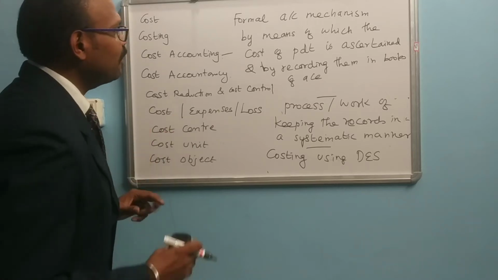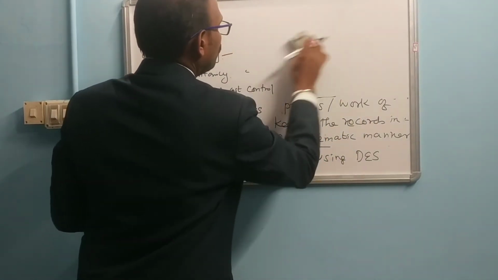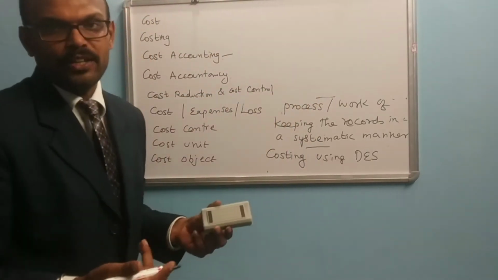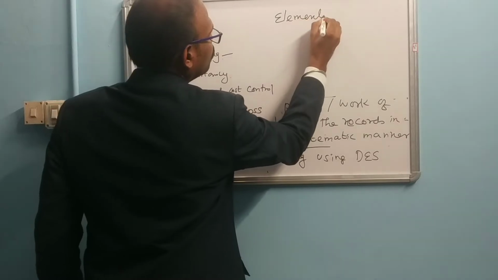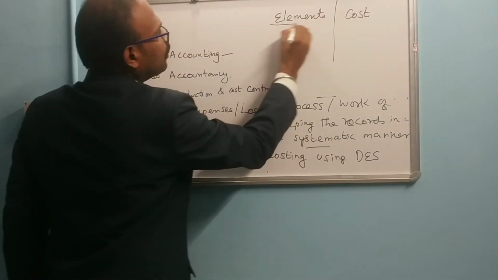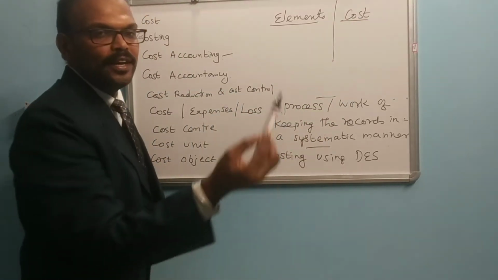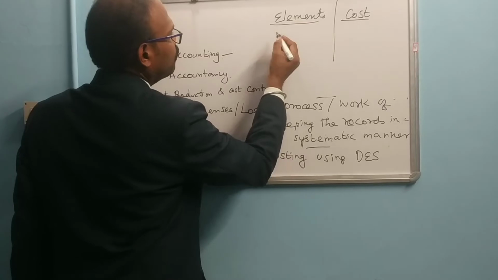One example I will tell you. What does cost accounting mean? Whenever you are going to produce a particular product, there are three elements of cost. For example, take this whiteboard pen.